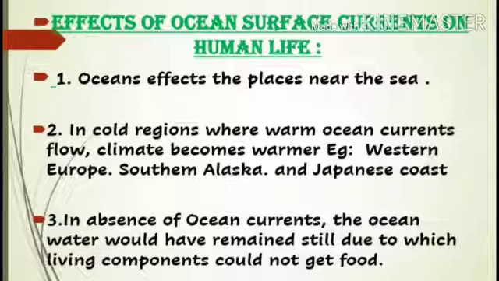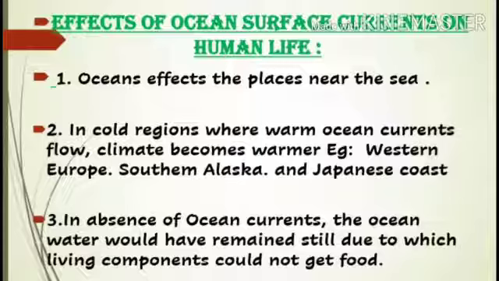Example: Western Europe, Southern Alaska and the Japanese coast. Children, because of warm ocean currents, the place becomes warmer and precipitation increases. This is the reason the places do not freeze in winter in Western Europe, Southern Alaska and the Japanese coast.